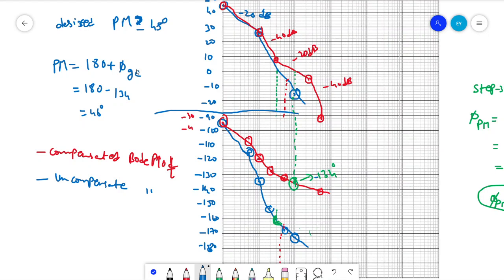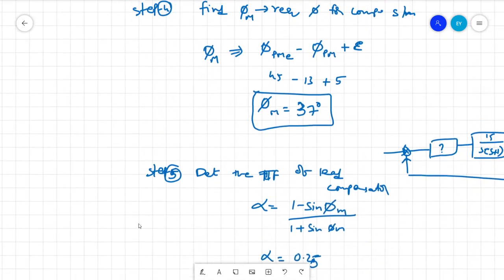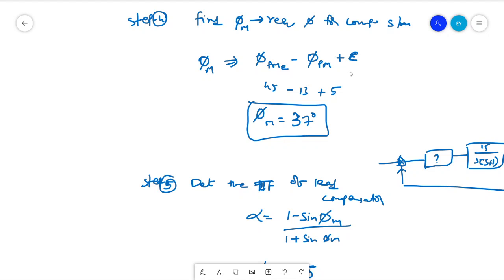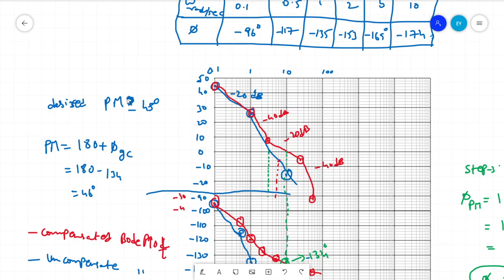If the result was less than 45, we would have to repeat from step 4. What is step 4? Step 4 is this one. We have epsilon here, and we have taken the epsilon value as 5. If the specification is not satisfied, you can take an epsilon value greater than 5, and then it will definitely satisfy the desired specifications.